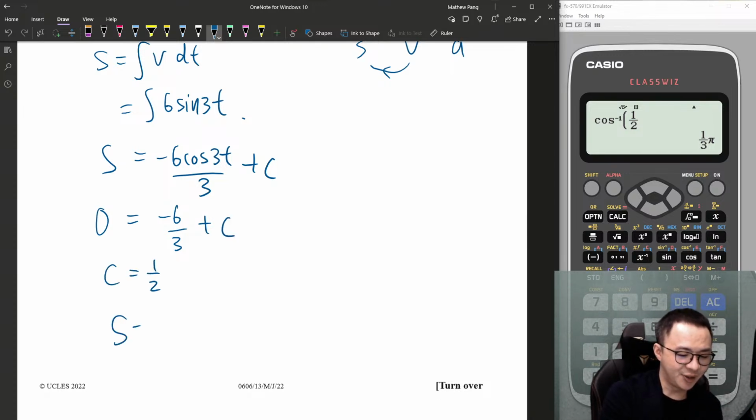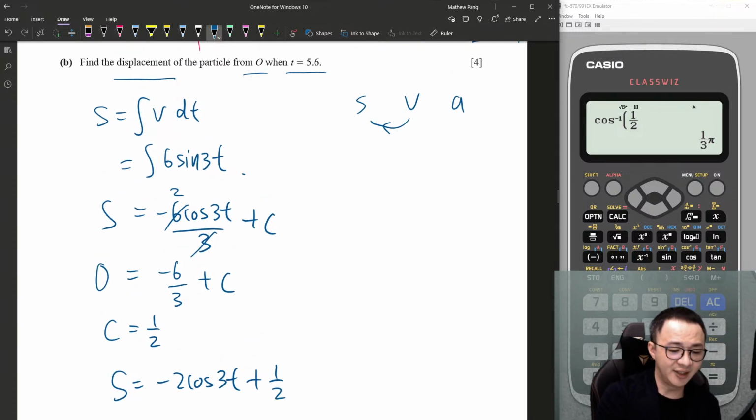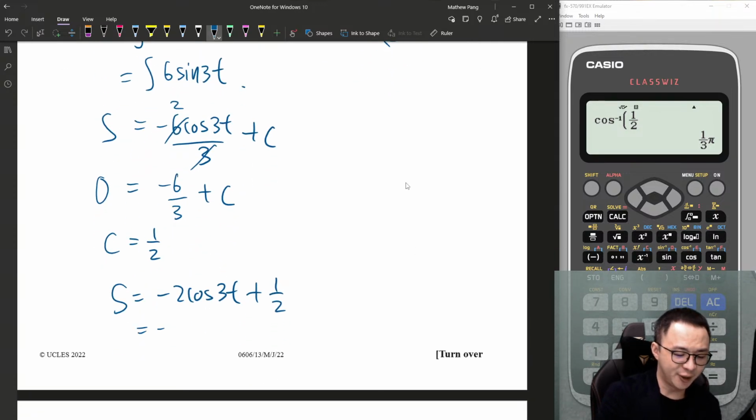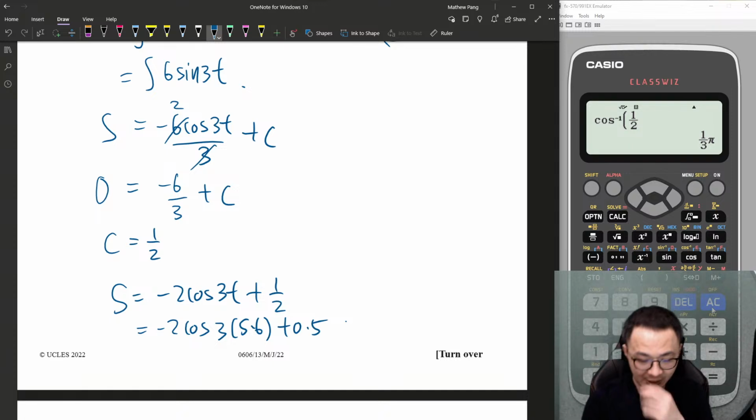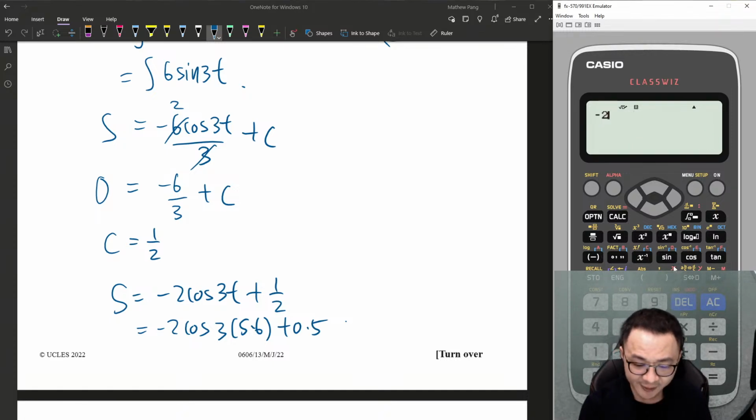So my S equation simplifies to negative 2 cos 3t plus 1/2. And I have the t value 5.6, so I'm going to insert it: negative 2 cos(3 × 5.6) plus 0.5. Just type everything into the calculator, then you should be fine. 3 multiplied by 5.6, plus 0.5.